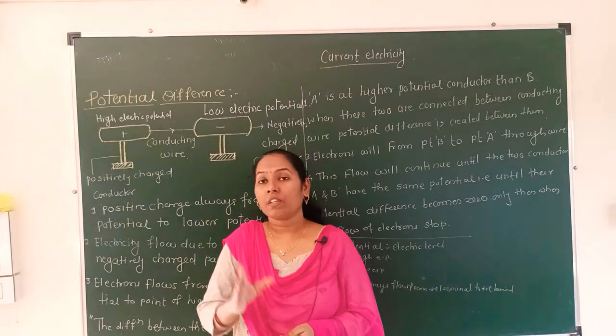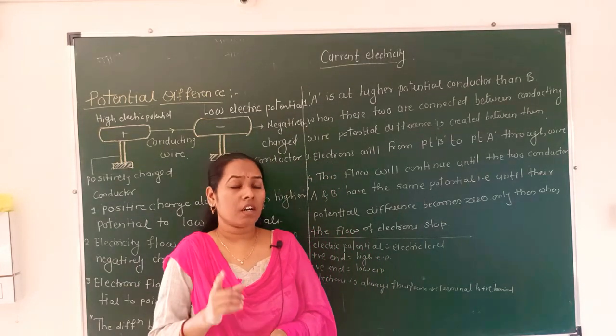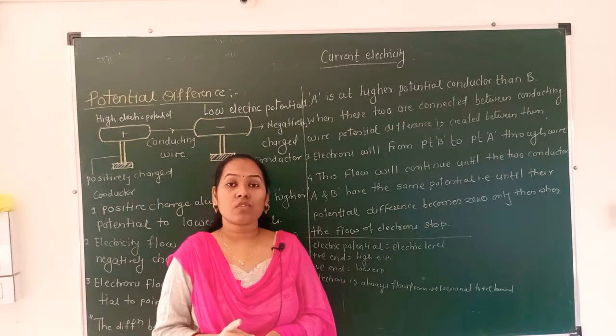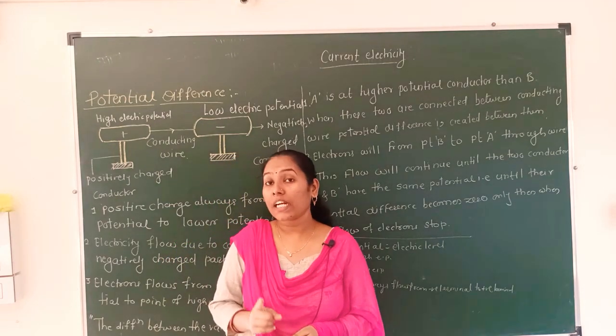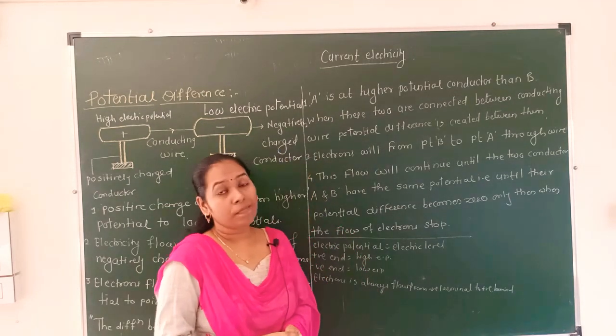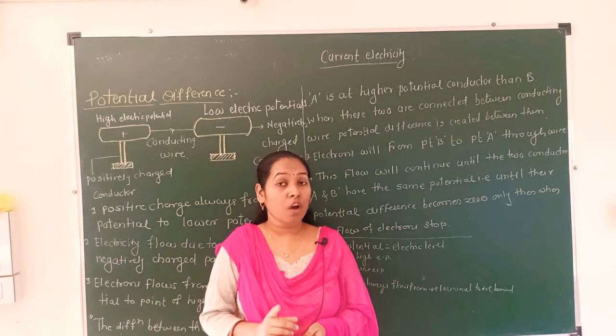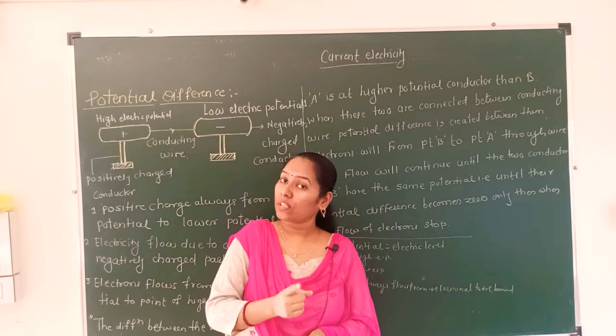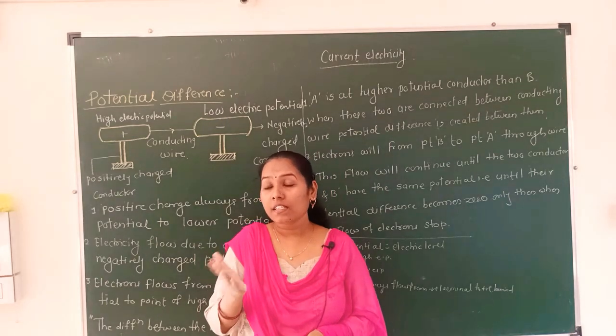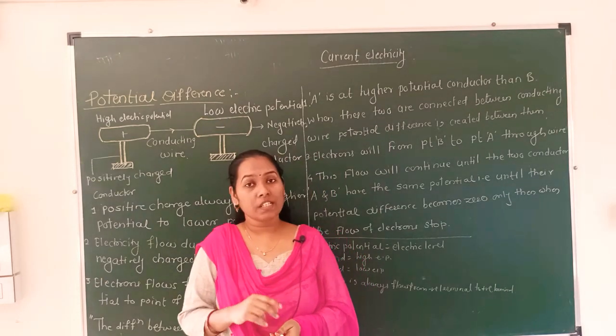Okay, see, the flow of current only happens because of the electrons. Electrons always move from the negative end to the positive end, and charge always flows from the positive end to the negative end, and these two are opposite to each other.